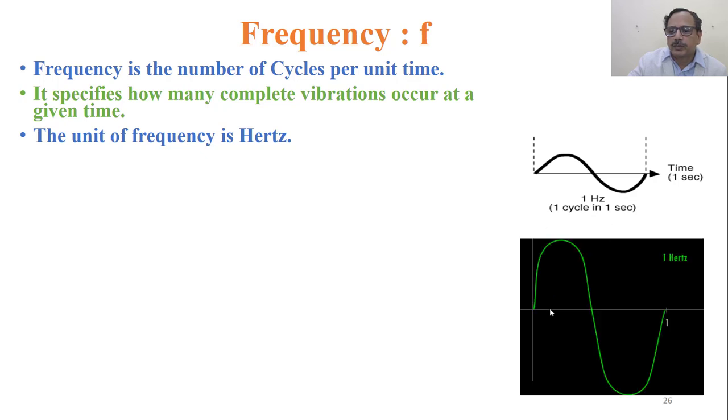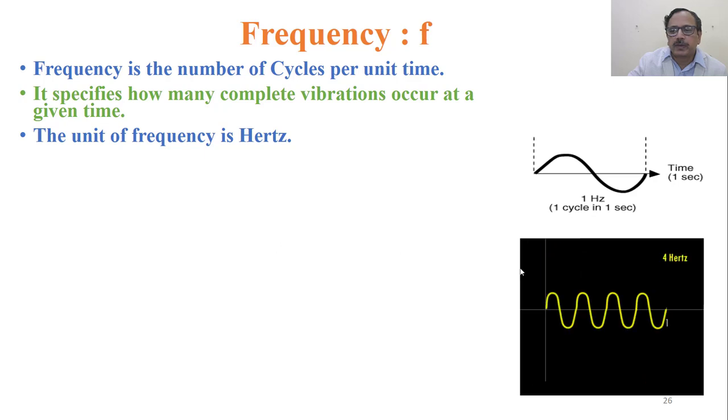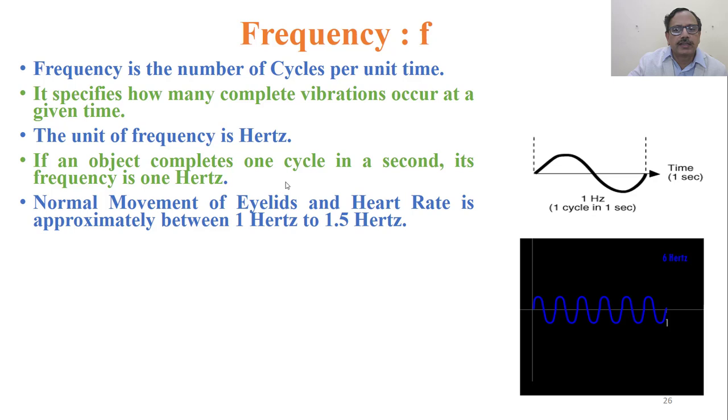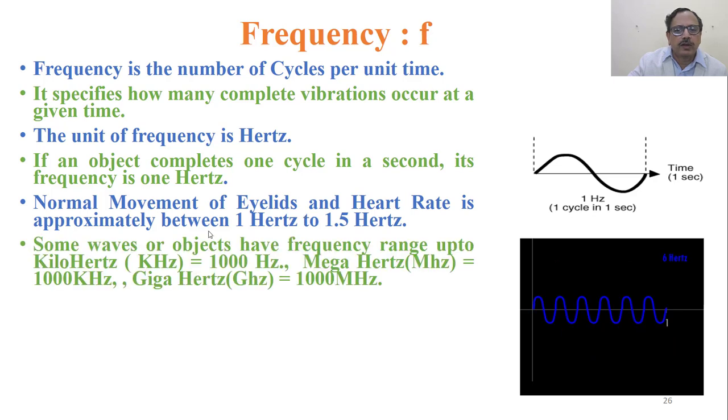Okay, so here you observe this is 1 Hz, this is 4 Hz. So it completes 4 cycles in 1 second. This is 6 Hz. In 1 second it has completed 6. So like that we can observe the frequency. If an object completes one cycle in a second, its unit is 1 Hz. Normal movement of eyelids and heart rate is approximately between 1 to 1.5 Hz.